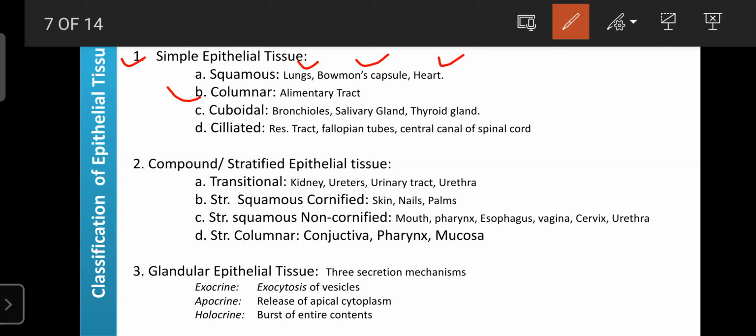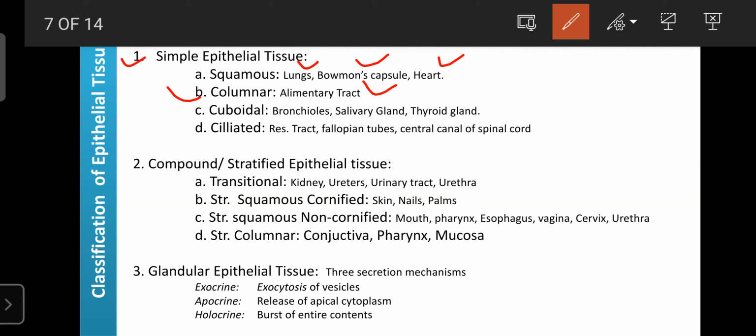These are mainly present in the alimentary tract, where they are helpful for the movement of food from one place to another, as well as absorption of food material after digestion and secretion of enzymes in the alimentary tract, or GIT, or digestive tract. Food is digested with the help of enzymes secreted from the columnar simple epithelial tissue, and after digestion it is absorbed back into our blood. That is also the work of columnar simple epithelial tissues.